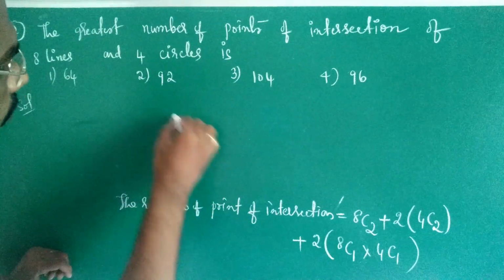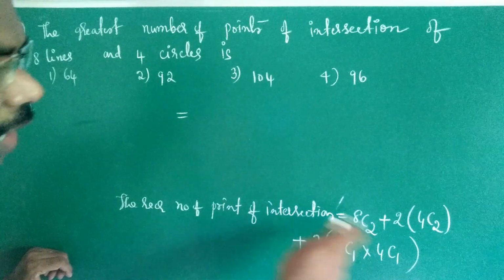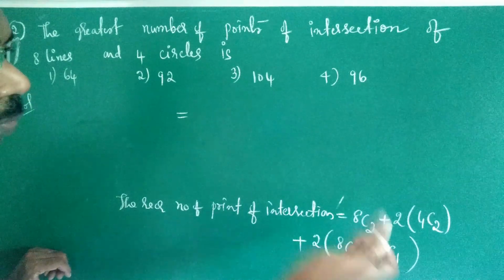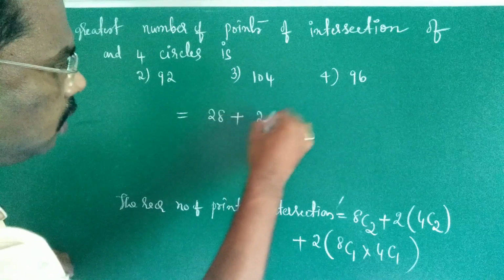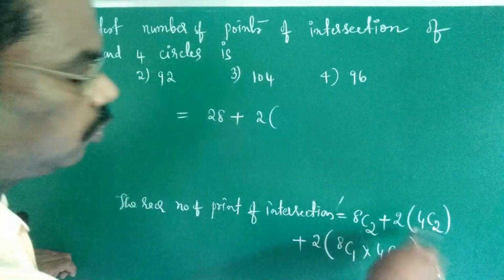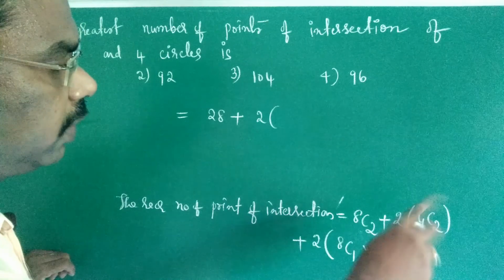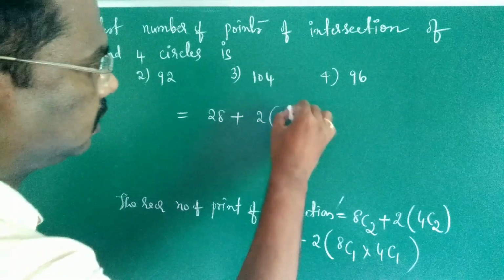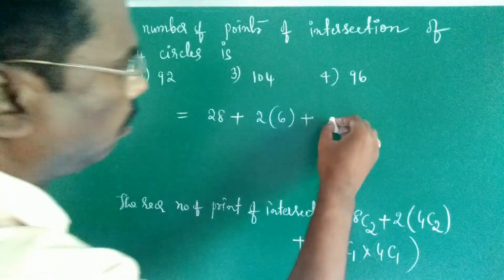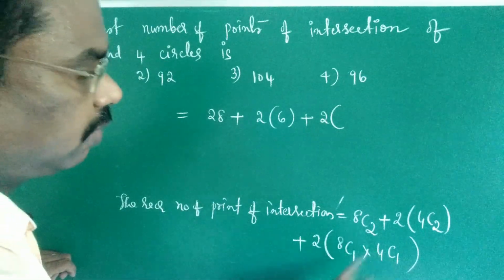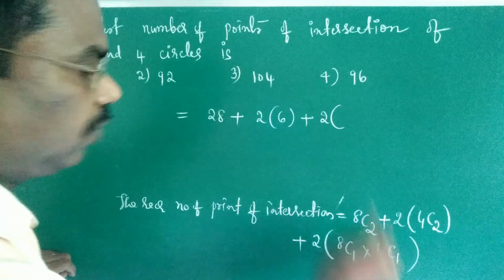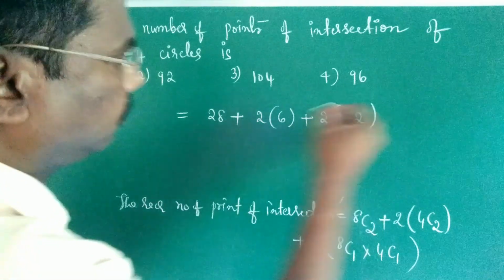Therefore, 8C2 value is 8 into 7 by 2 into 1, which is 28, plus 2 into 4C2 value, 4 into 3 by 2 into 1, 2 into 6, plus 2 into 8C1 value, which is 8, and 4C1 value 4, 8 into 4 is equal to 32.